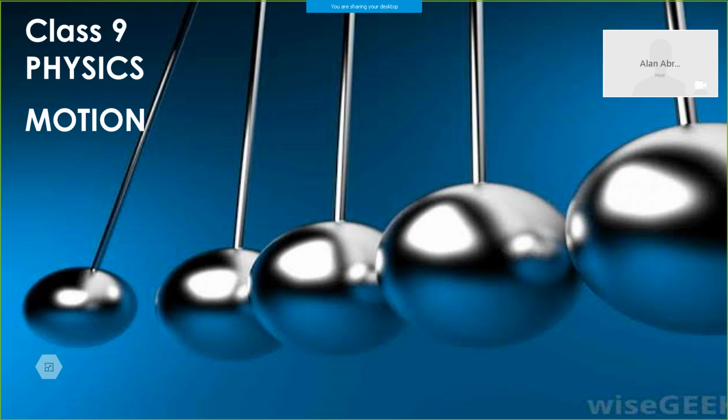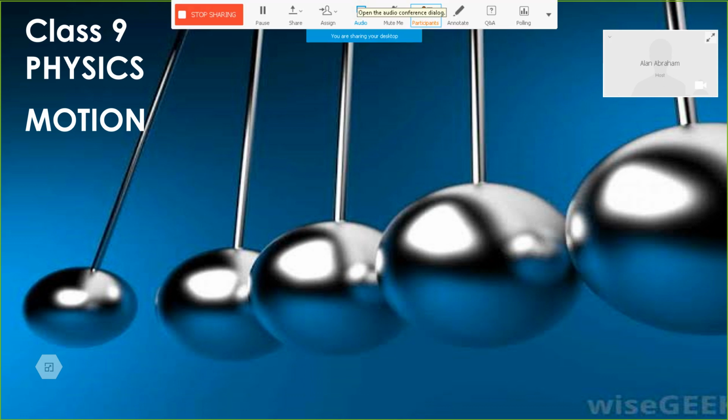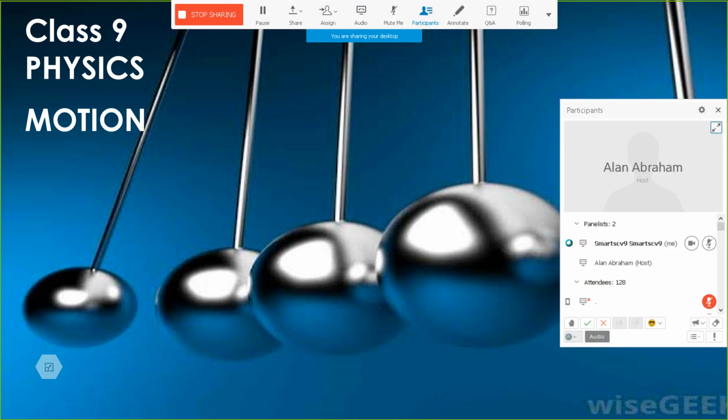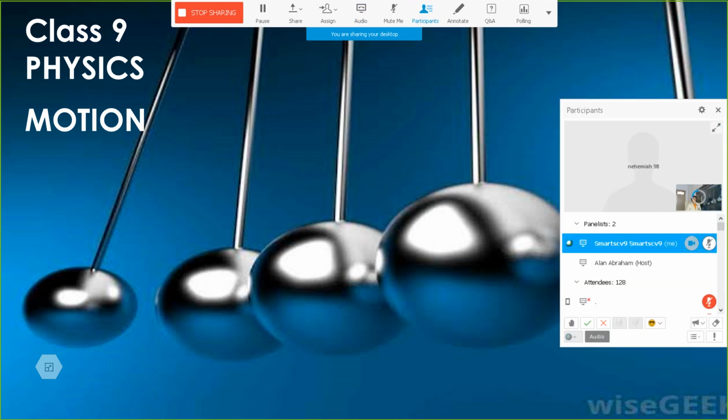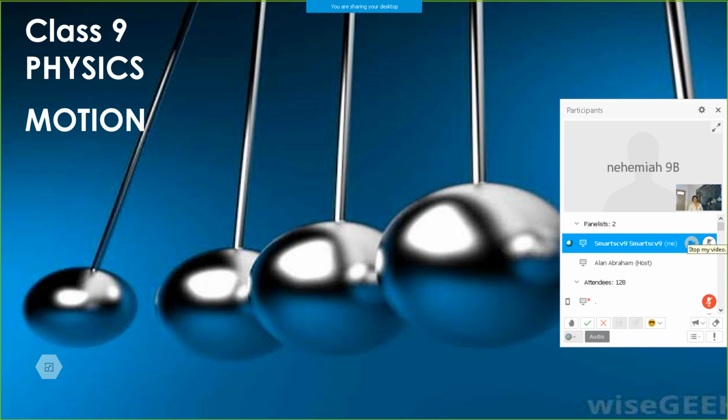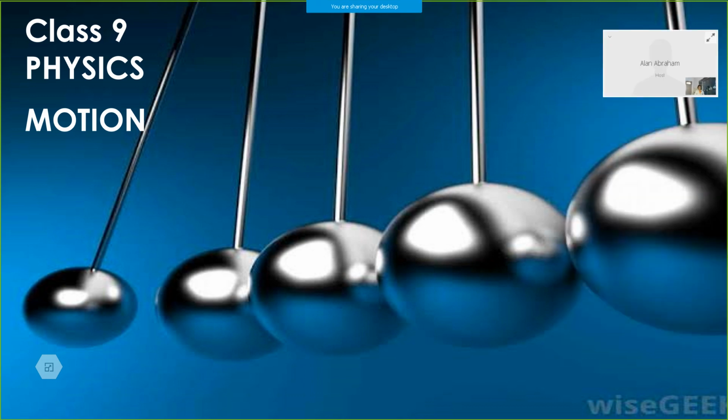So, in science, you have physics, chemistry and bio. In physics, you have 5 lessons this year, starting from chapter 8 to chapter 12. Now we are going to start with the first lesson, first chapter, motion.